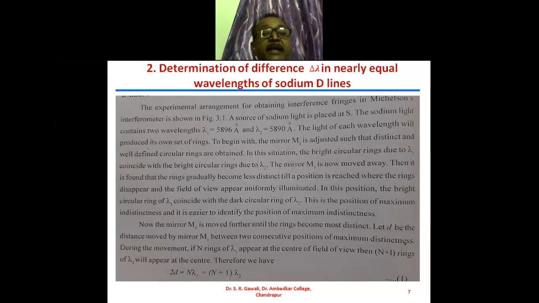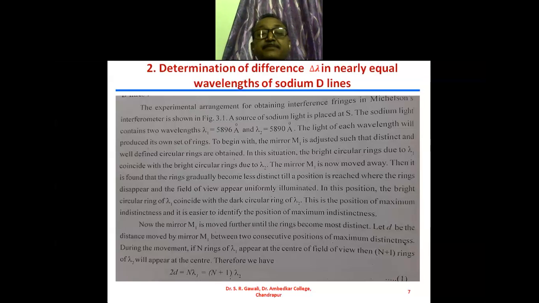Then it is found that the rings gradually become less distinct, till a position is reached where the rings disappear. Now we are continuously moving the mirror M1, so we get a different position. Gradually the rings become less distinct, and we cannot identify the two sets of rings separately.